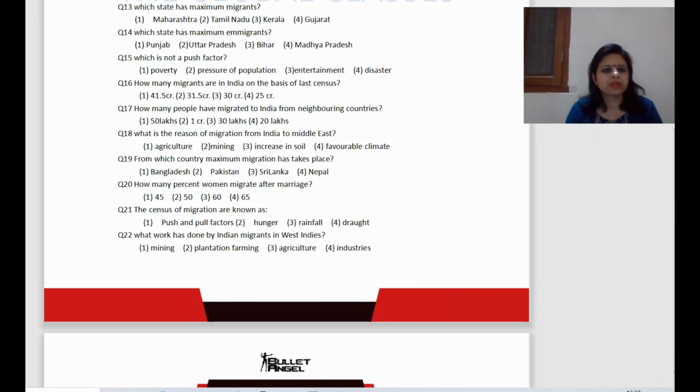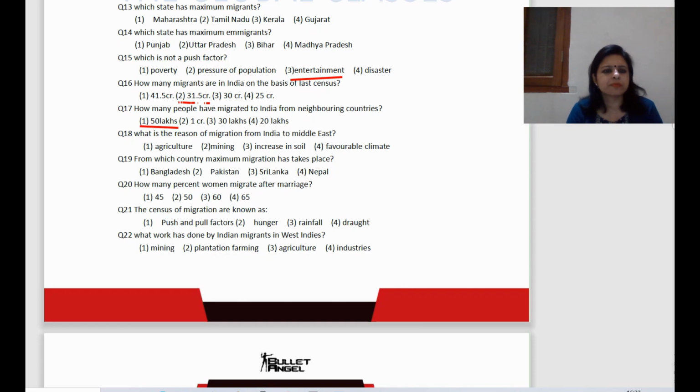Next question, which is not a push factor? The right answer is entertainment. Now next question, how many migrants are in India on the basis of the last census? The right answer is 31.5 crore. Now next question, how many people have migrated to India from neighboring countries? The right answer is 50 lakhs.